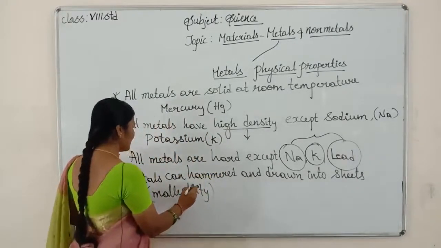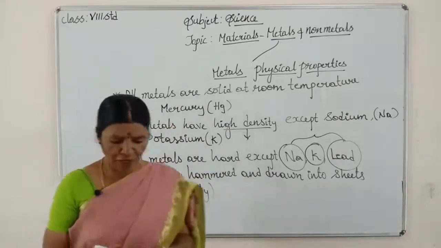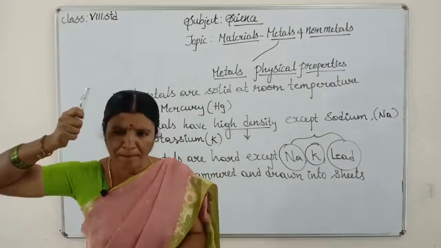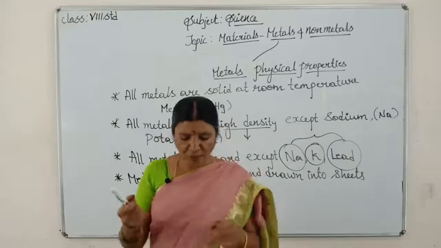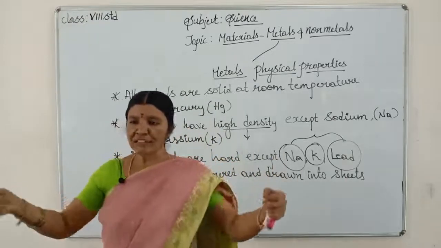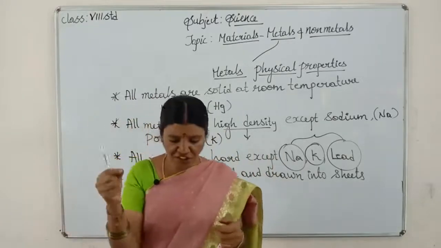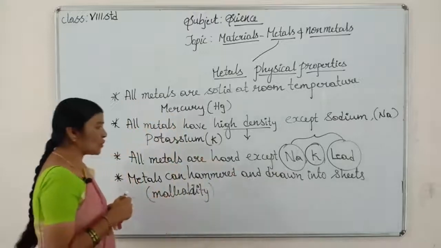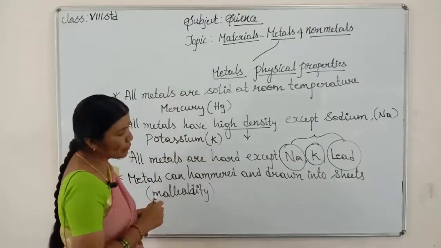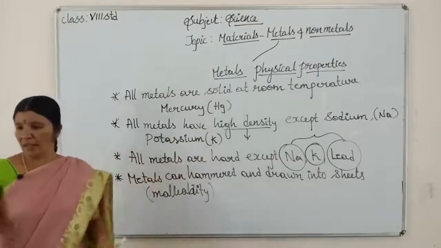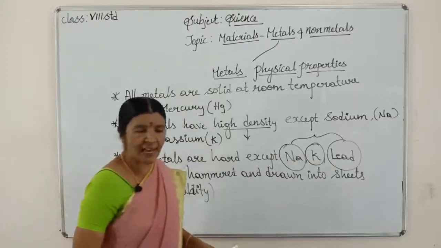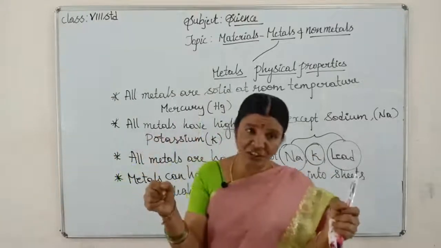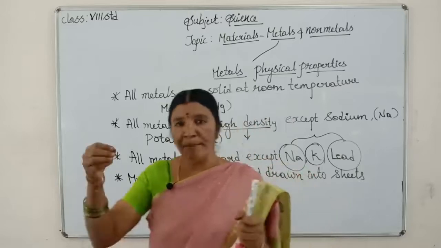If you take iron and hammer it, meaning beating it hard, it can be made into a thin sheet or foils also, children, not only drawn into sheets. How can you make an iron table or iron chair? These are metals.